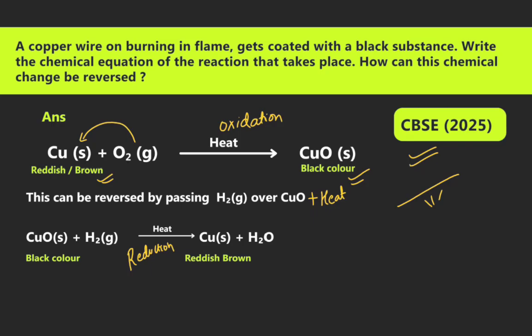Answer: Cu solid reacts with oxygen on heating, that is the oxidation, to form CuO, the black colored substance. This can be reversed by passing H2 over CuO with heat. CuO plus H2 forms Cu plus H2O, that is the reduction. So if we combine both reactions, that is called a redox reaction.